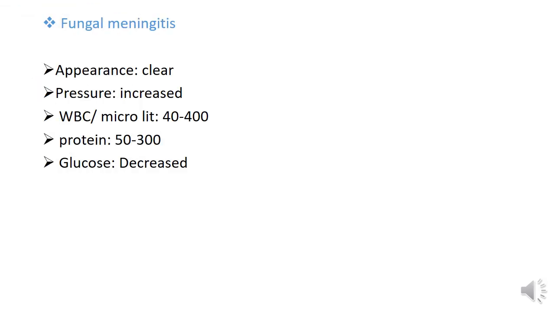Next is fungal meningitis. It is an infection due to a fungus, and it is rare in the United States. It can develop after a fungus spreads from the body to the brain or spinal cord. The mode of infection is a fungus spreading through the body to the brain, or brain to spinal cord. Fungal infection spreads from the lung to the brain, because lung to blood and blood to brain.